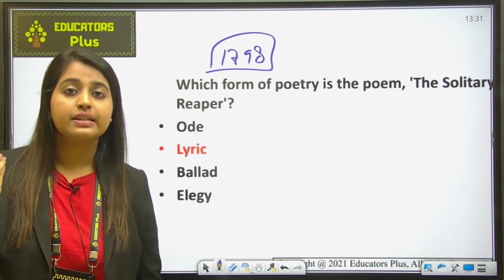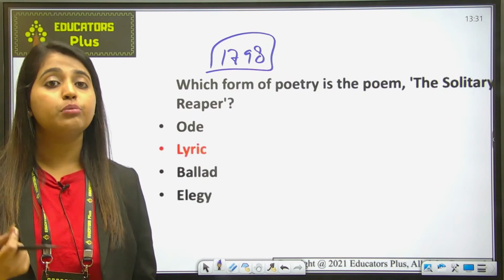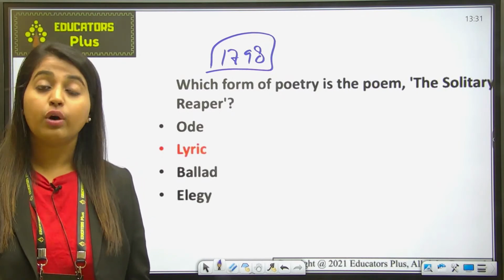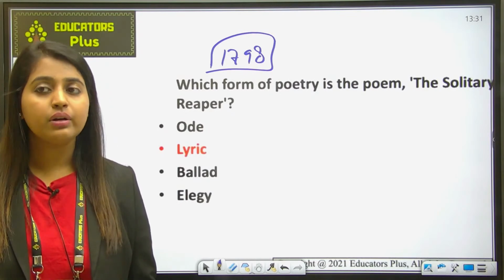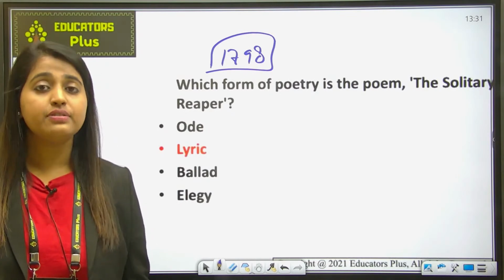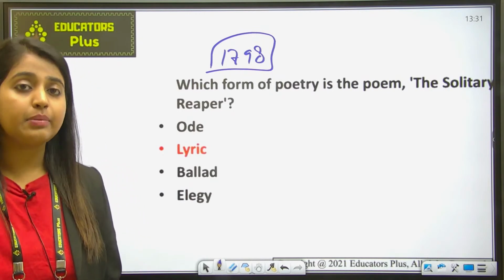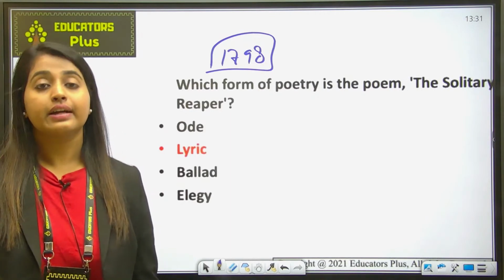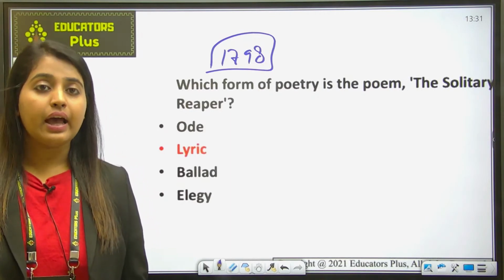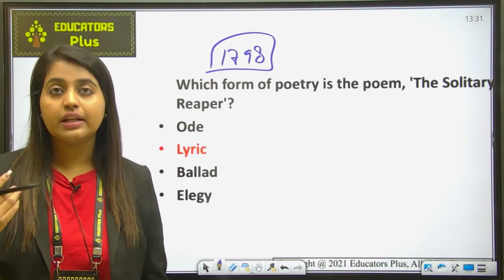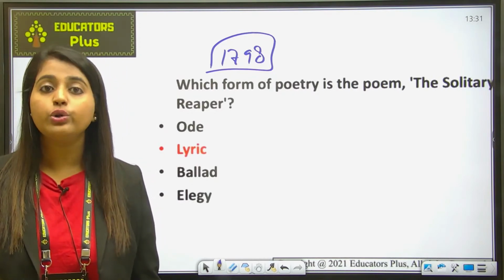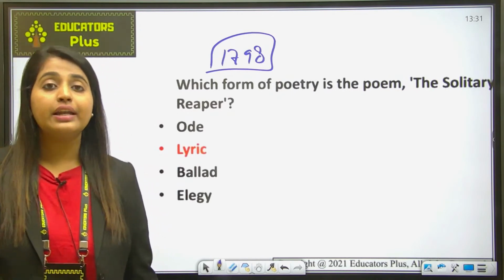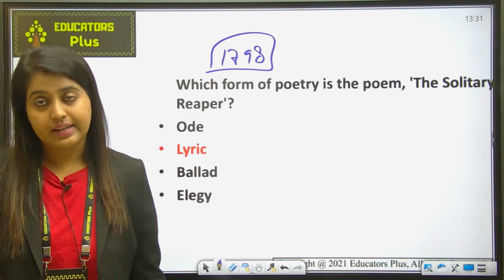Okay, now what is the poem all about? The poem actually succeeds in expressing emotions recollected in tranquility. As you know, there's a Scottish reaper who keeps on reaping, and she keeps on singing some song. So she was collecting some emotions. That emotion shows Wordsworth's principle of emotions collected in tranquility. Wordsworth says that poetry is very close to the heart. So when you are alone, you are very much connected to your inner self, and you are able to collect your emotions in a better way at that state. Okay.